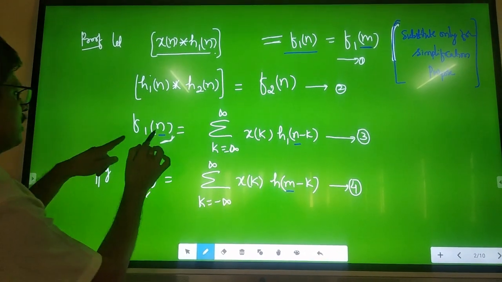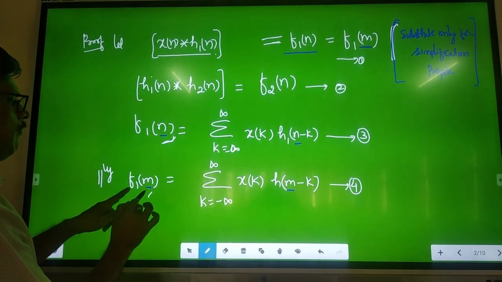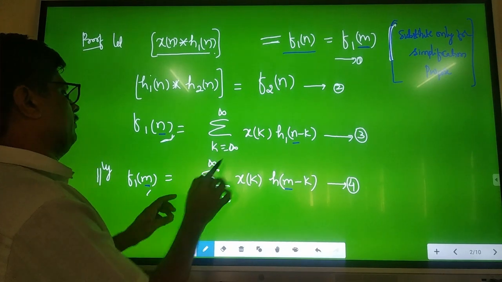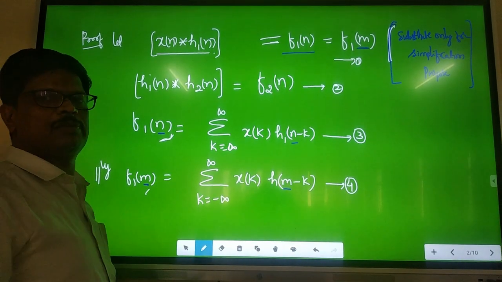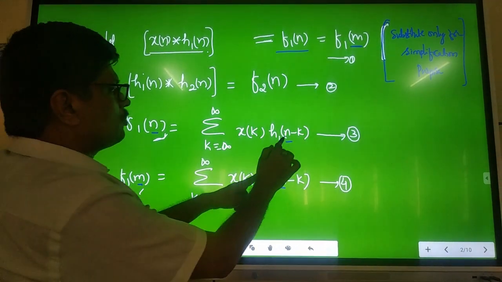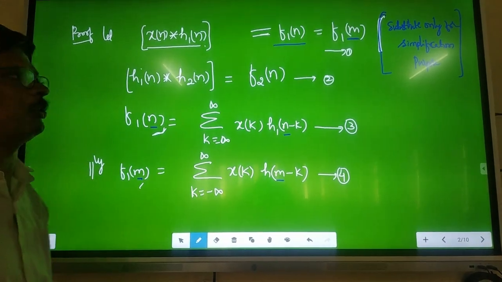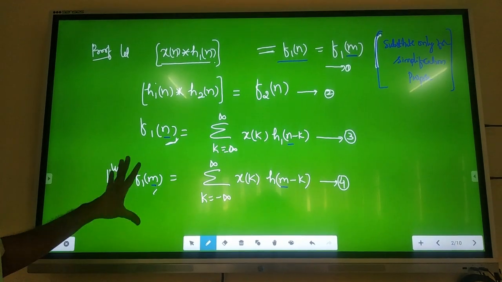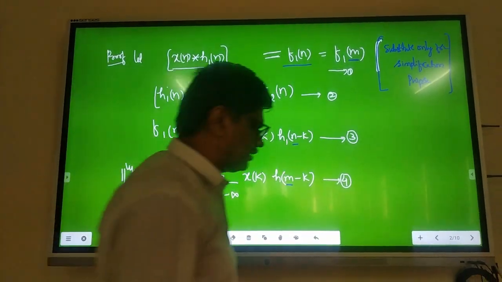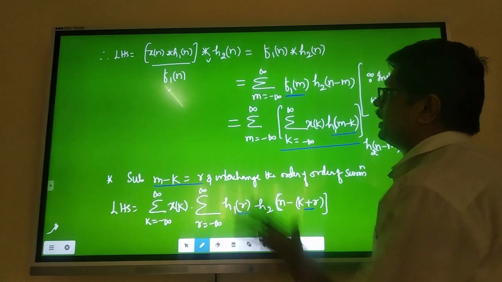This is m, I want. What I will do? Just substitute n plus m. F1 of m is equal to, the rest of the things are same, summation k equals minus infinity to plus infinity, x of k, h1 of, instead of n, it is m minus k. Call it equation number 4. These first 4 equations are very, very important. Afterwards, only maths.